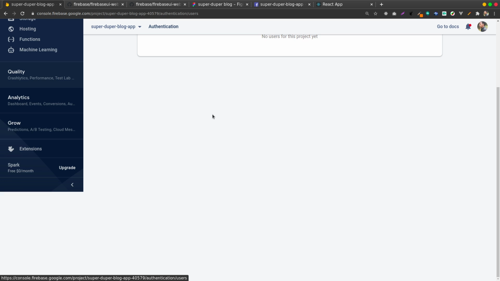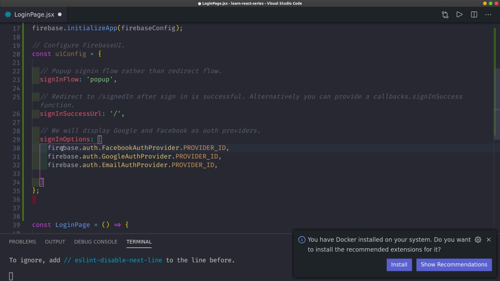Because this is an array, of course when it just looks through, the first one will be what is given. Because it's an array of items: Facebook, Google, email. Hopefully it works out. And then that's saying configure Firebase UI together.